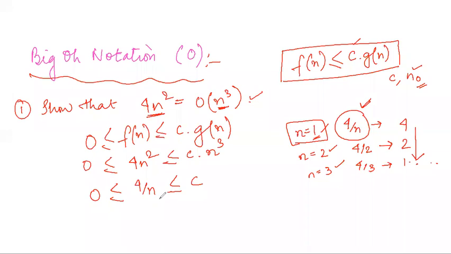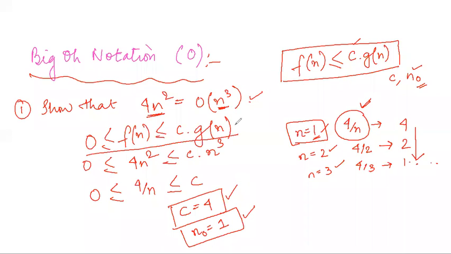So when I put n to be 1, my c becomes 4, and since n is equal to 1, n0 has been derived as 1. So I got one positive constant value of c, I got another positive constant value of n0, and I started assuming that this equation is acceptable.